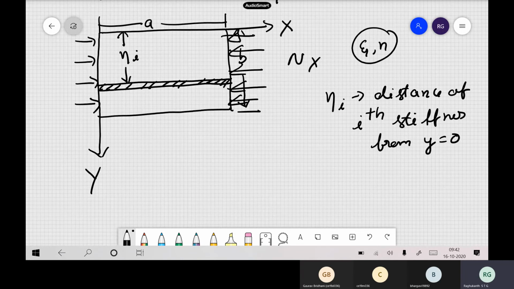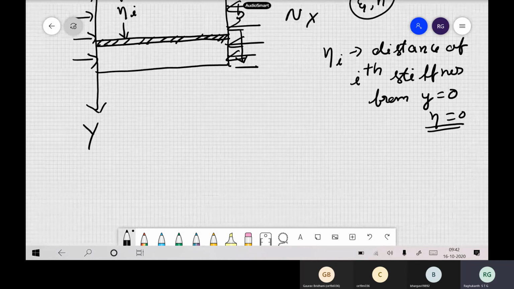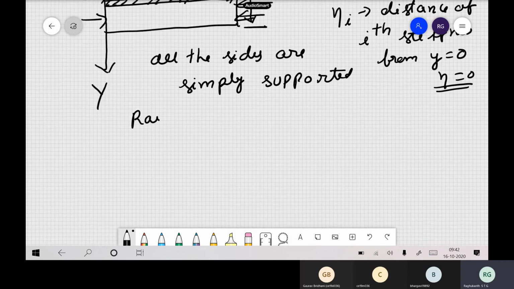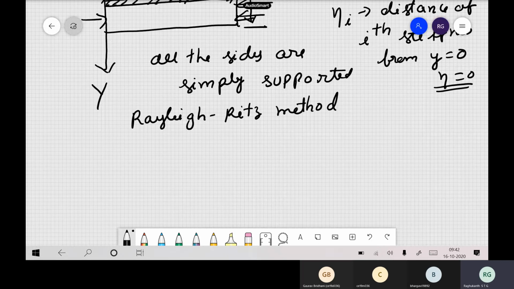So now we will try to solve this problem from the energy methods. Okay, so not from this closed form solution. In our energy method, I assume that all the sides are simply supported. So this is our assumption. So now let us solve by this Rayleigh-Ritz method. You can use Galerkin approach also. Okay, so whichever is easy you can try.